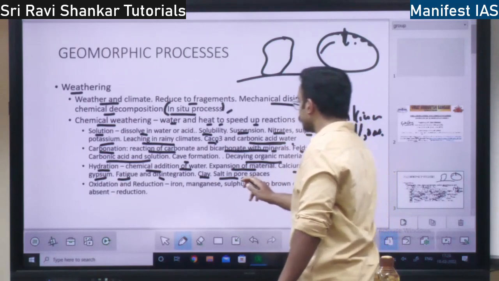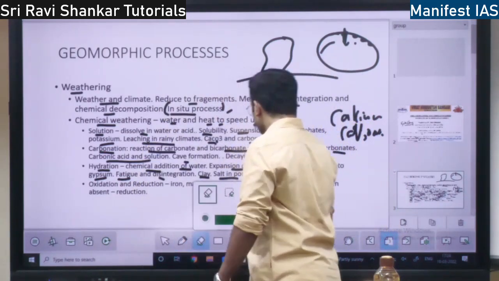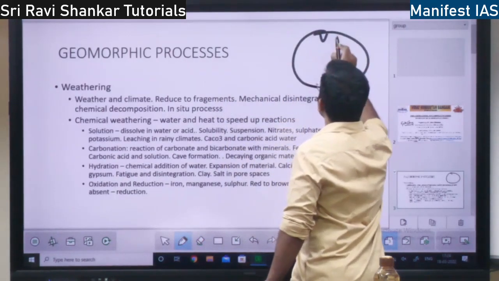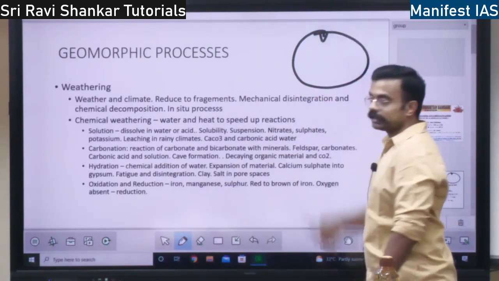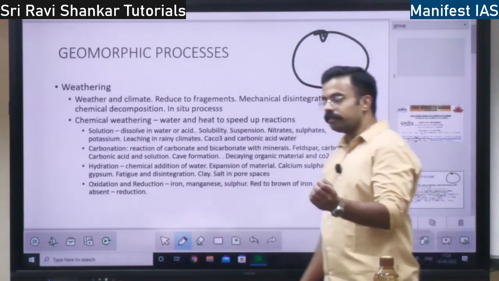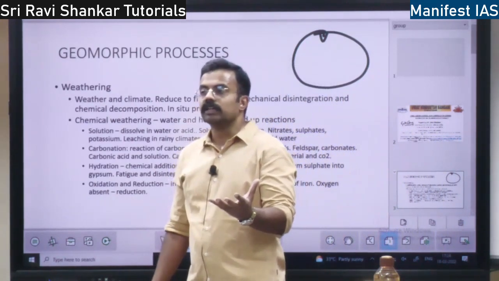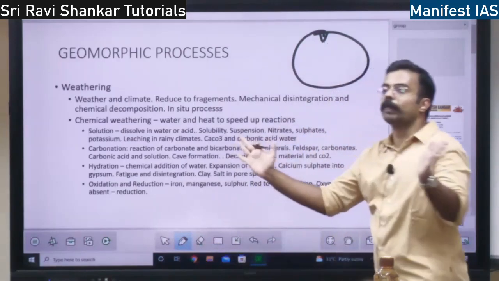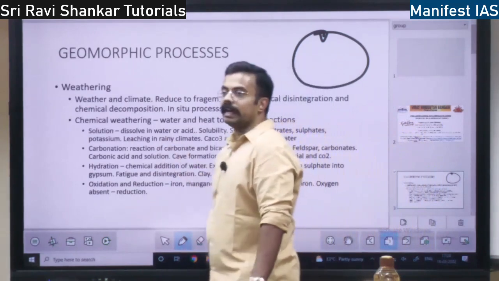Similar is the process with respect to salt. If there is any salt in the rock spaces, if this is a rock and this is a small wedge, a small opening, and there are salt elements here, the salt solution will also expand and contract. When it expands and contracts, this pore space will cut open and the rock will disintegrate. This is the process of hydration.